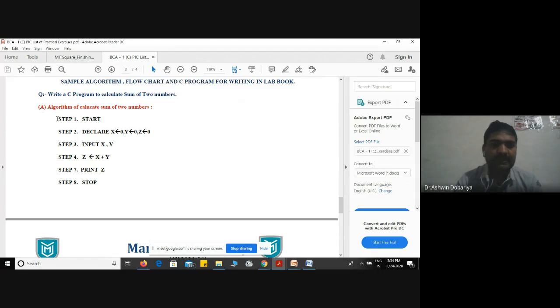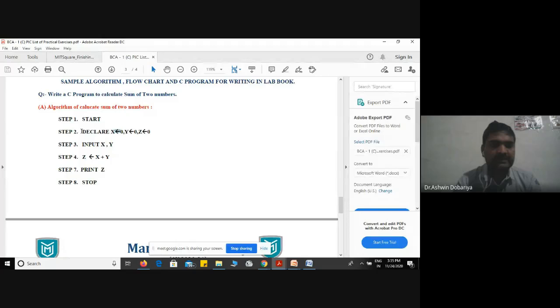So how can we write the algorithm? Step number 1, start. In an algorithm we write in a textual format. Then step number 2, declare variables. Here I have declared 2 variables x, y for input because we want to calculate the sum of two numbers, and a third variable which will store the answer. And here, instead of equal to, we mention the left arrow. That is the syntax of an algorithm.